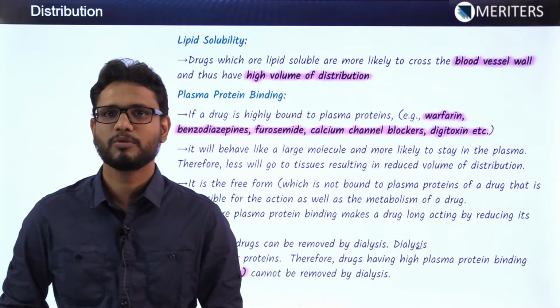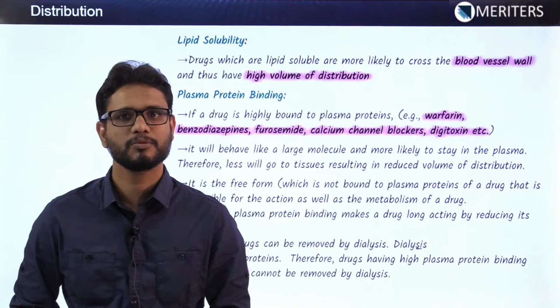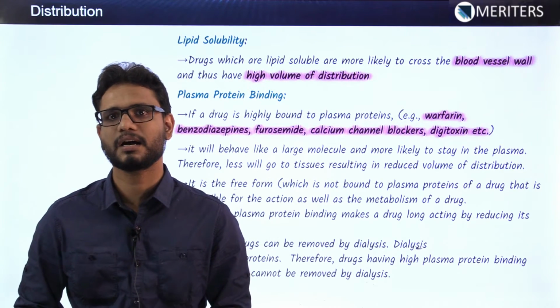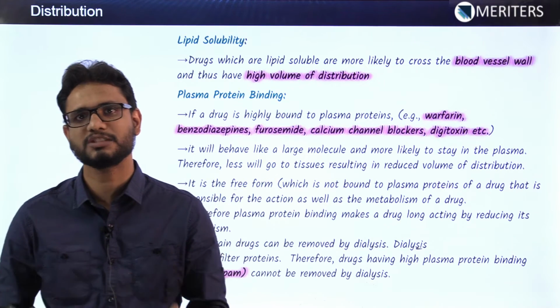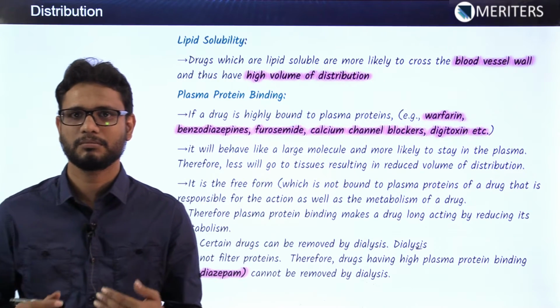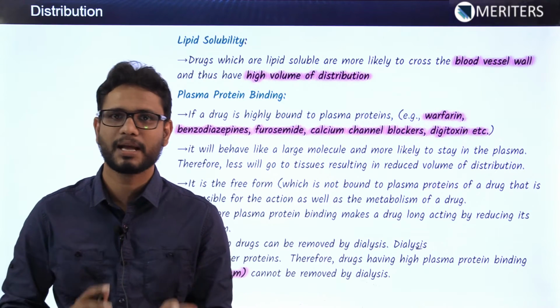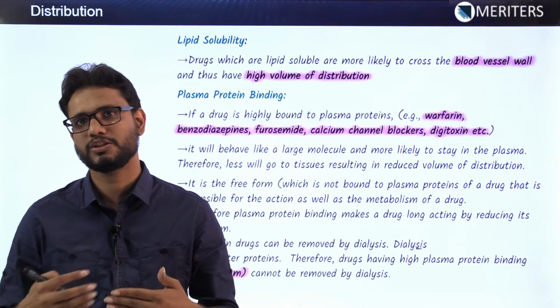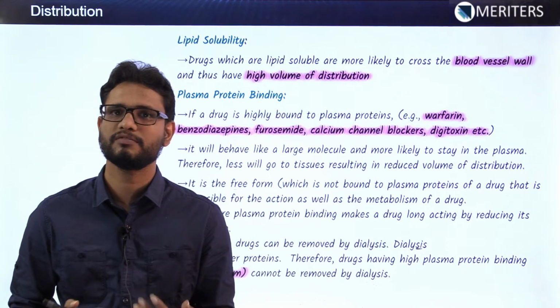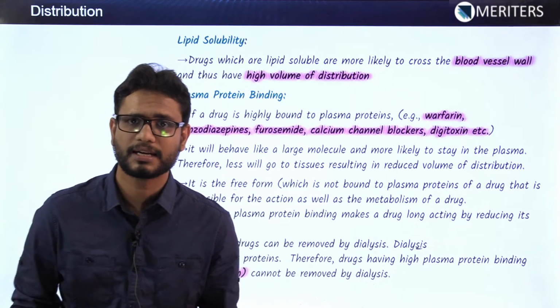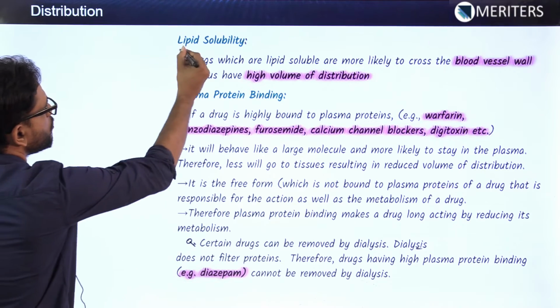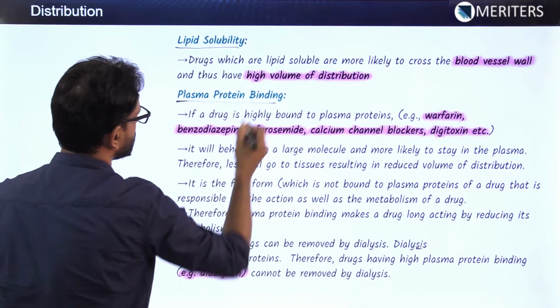Now, summarizing volume of distribution in one line. Volume of distribution is nothing but the amount of drug which can be transferred from the blood to the tissue through the systemic circulation. So volume of distribution will be high if the distribution is more, and it will be low if the distribution is less. Then that again depends on two things: one is the lipid solubility and the other is the plasma protein binding.